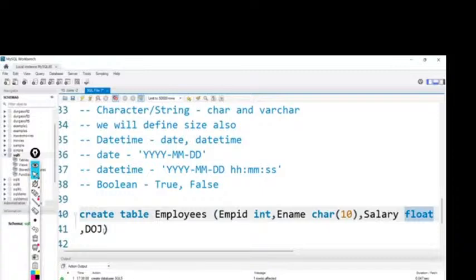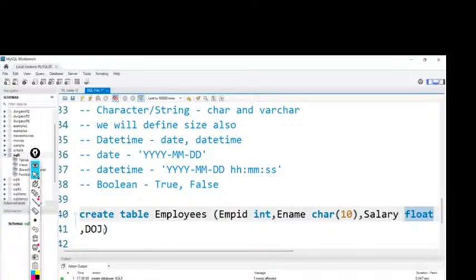Like this, all the commands I mentioned here. Next, integrity constraints. Integrity constraints in the sense we have some keys in SQL like primary key, foreign key, not null key, unique key, check constraint, default constraint. Like that, we have some keys. All keys we will discuss in this integrity constraints concept.